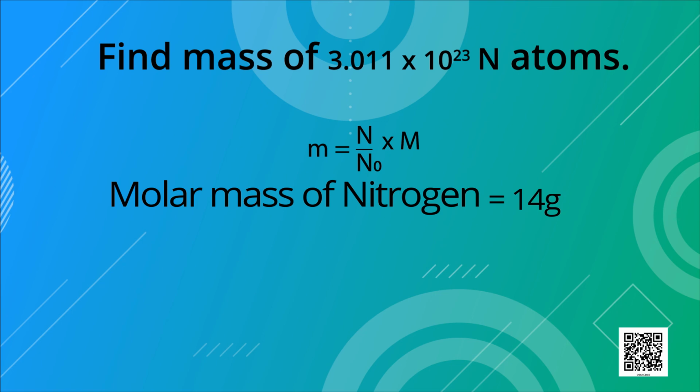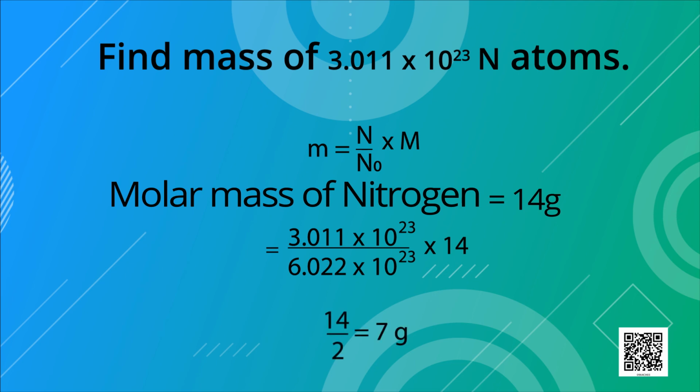So substituting these values in the formula, for N, the number of particles, 3.011 into 10 to the power 23, Avogadro number 6.022 into 10 to the power 23, into molar mass, that is 14 grams. After solving this, we will get 14 upon 2 is equal to 7 grams.